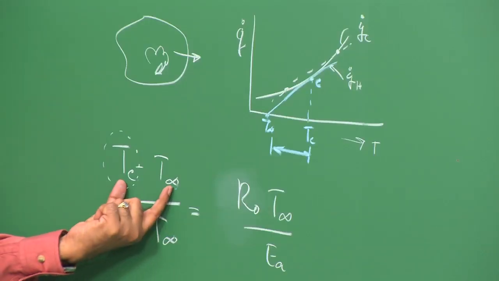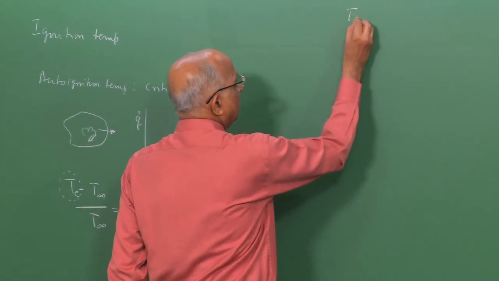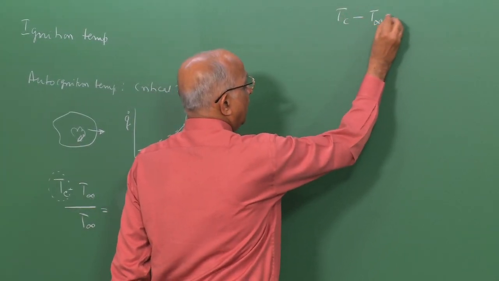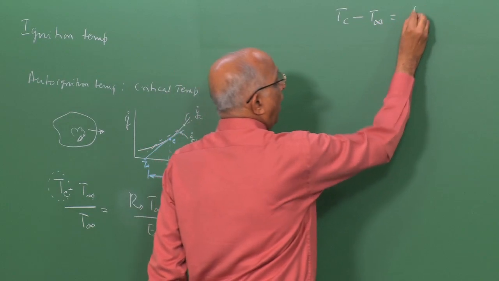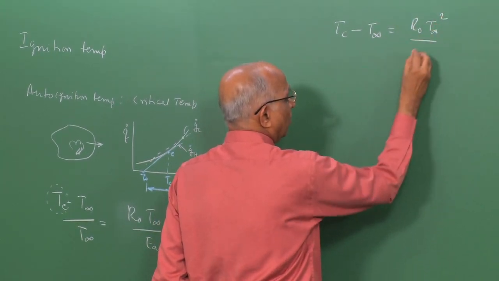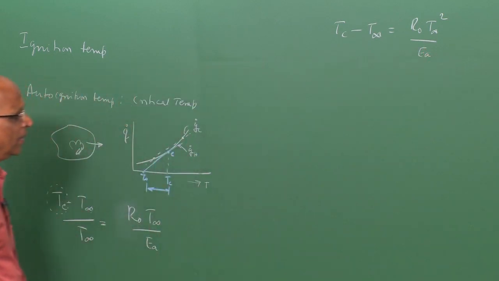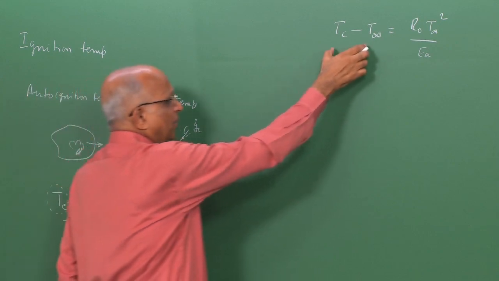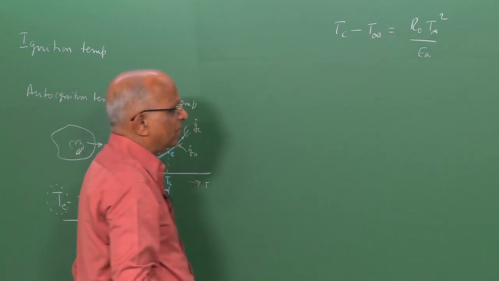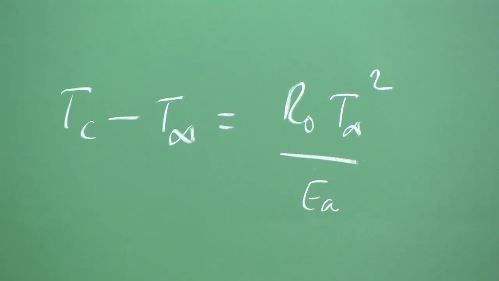Let us first take a look at the temperature of preheat, namely Tc minus T ambient. I can now write it as equal to R naught into T ambient square, divided by the activation energy. I am interested in determining the magnitude of this. Let us do it for a specific case. We always say that the activation energy of an explosive is quite high.